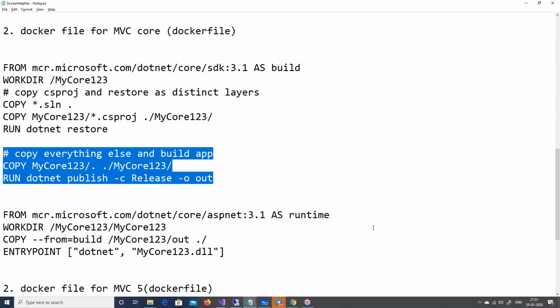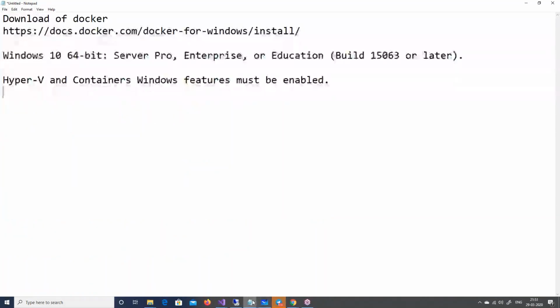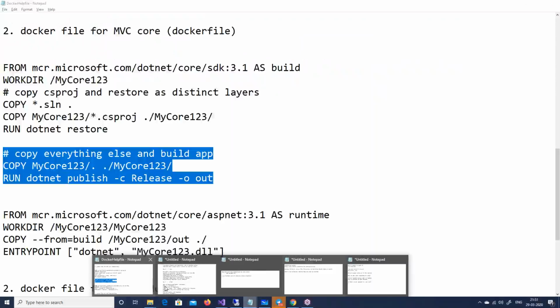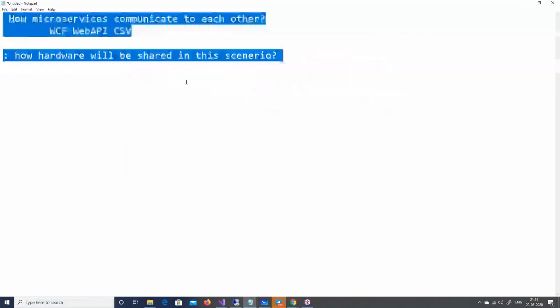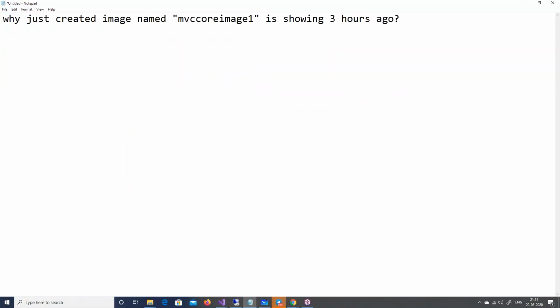Why was the image created 3 hours ago? So, okay, I'll answer the questions. Let me focus on questions. The MVC core image is showing 5 hours ago. I just ensured that I don't have any problem in the training. This is a 1 hour training. I wanted to just ensure my environments are right. So that's what it was.